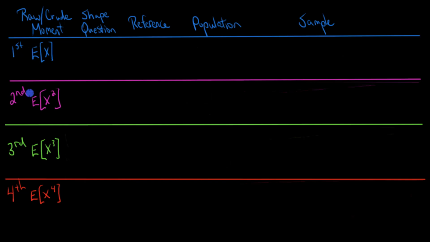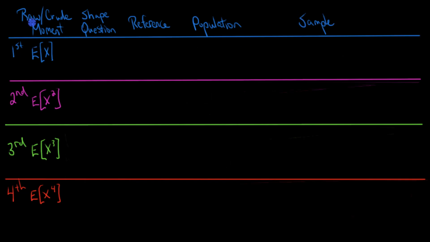So let's look at our first four moments here. And for each of these, we're going to think about the question it addresses related to the shape of the distribution. We're going to think about the reference point that we might want to use for it. And then we're going to look at the formula if we were calculating it for a population, and then the adjustments we'd need to make if we were calculating it for a sample, which of course would be the most common situation.